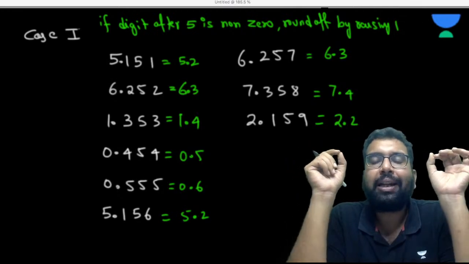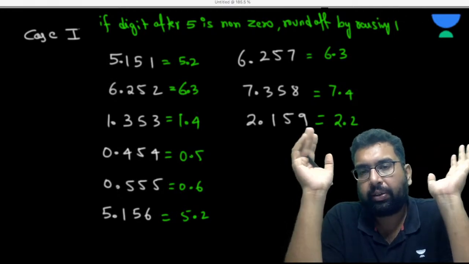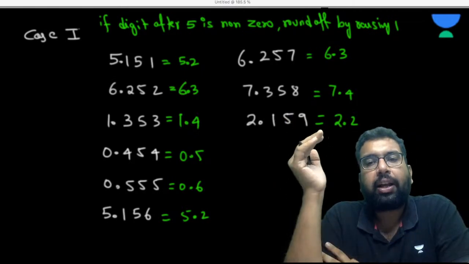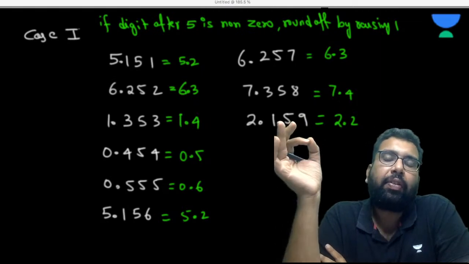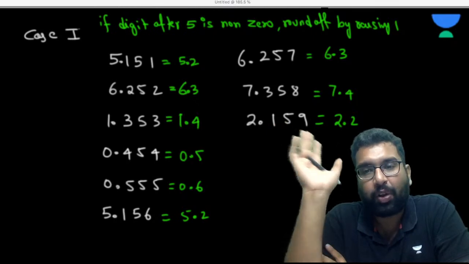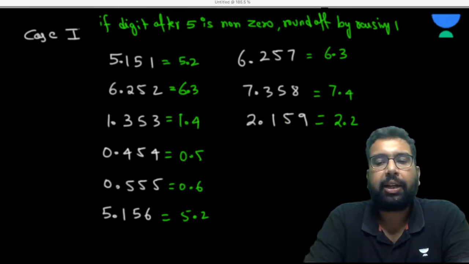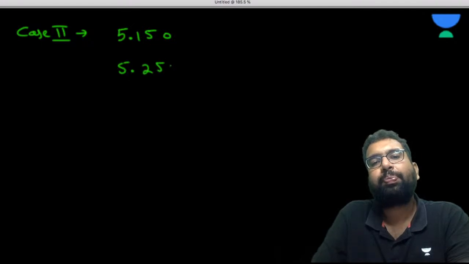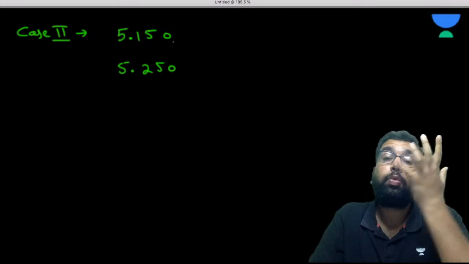What to do when the digit is exactly 5? It is neither greater than nor less than 5. So what is to be done? You have to check if the next digit to 5 is non-zero. What you can do, you can raise it by 1 if non-zero. Now sir, what could be the case 2? Wonderful. So the case 2 can be that it is 1.150 or it is 5.250. So the digit is 0, then what to do?